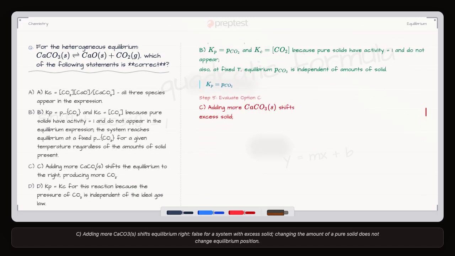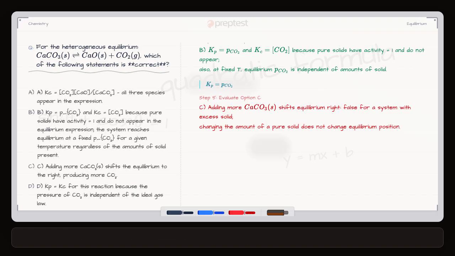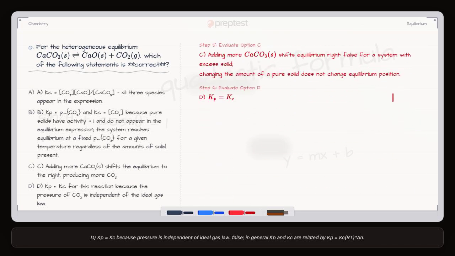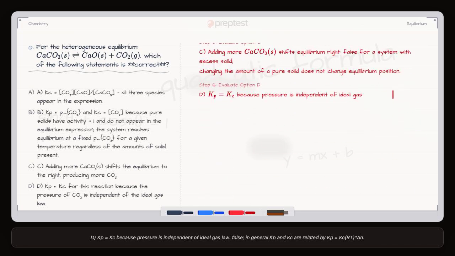C. Adding more CaCO3(s) shifts equilibrium right. False for a system with excess solid. Changing the amount of a pure solid does not change the equilibrium position. D. Kp equals Kc because pressure is independent of the ideal gas law. False. In general, Kp and Kc are related by Kp equals Kc(RT)^Δn.